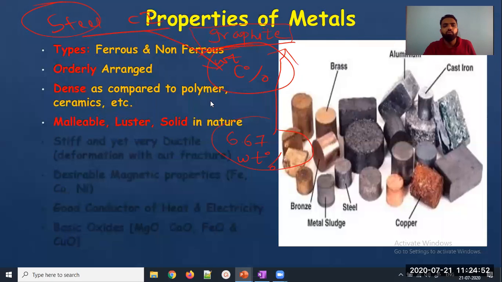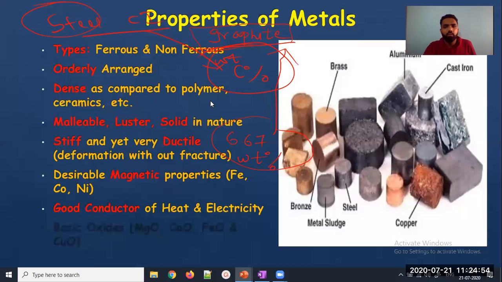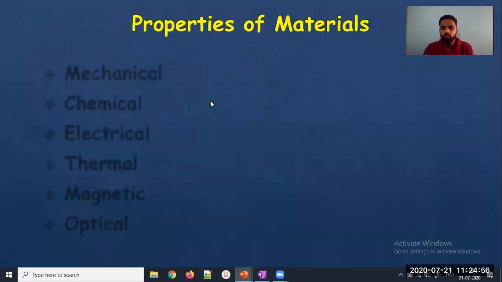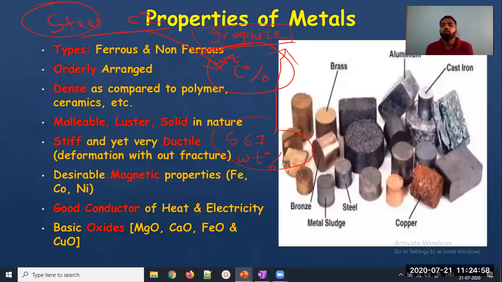First, I would like to list down all the things about metals. First thing about metal, you know, there are two types of metals. Is anyone having any doubt?